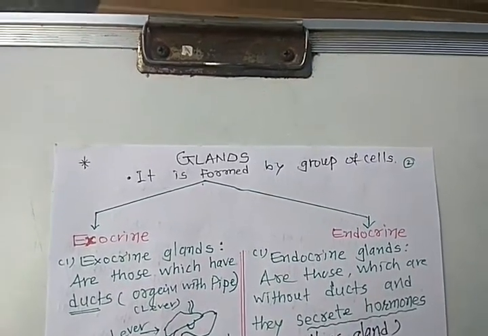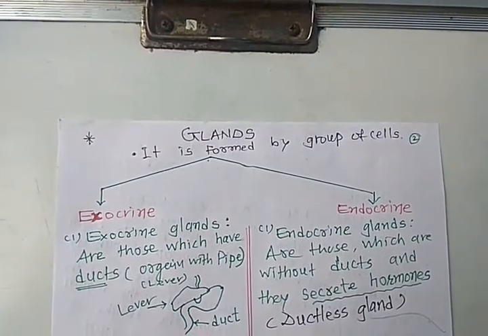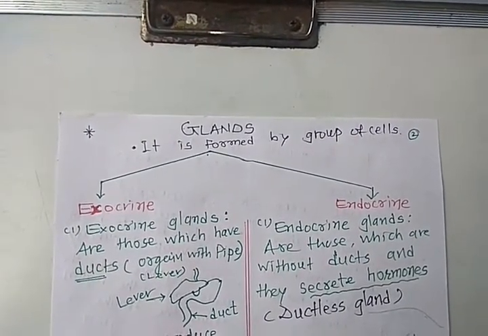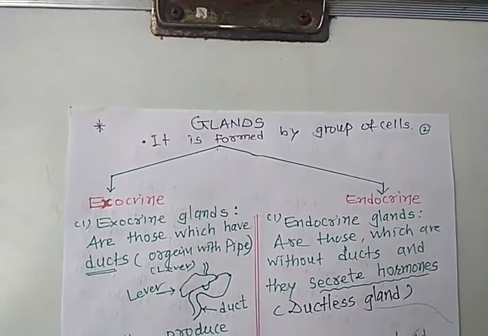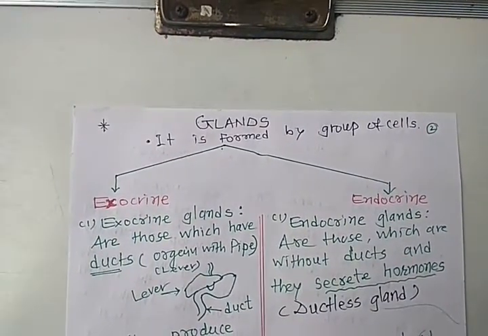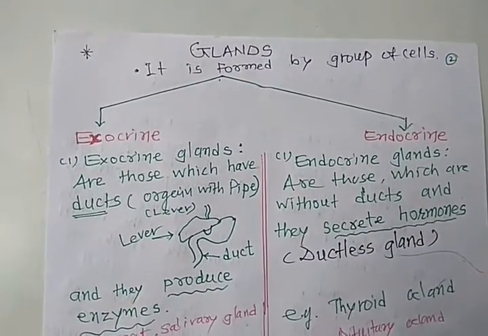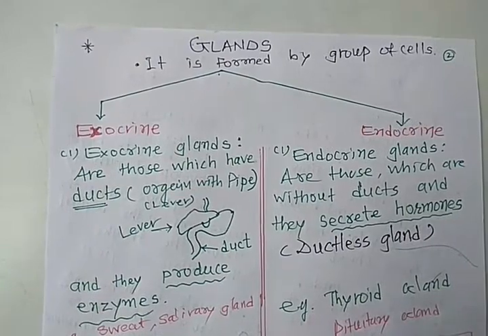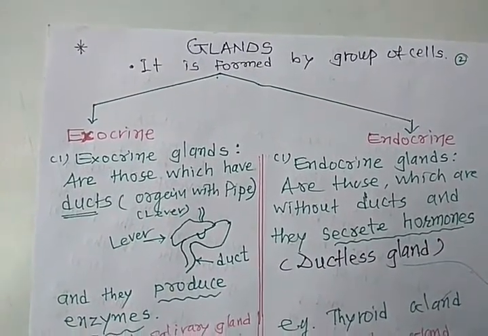Now our next point, that is glands. What is meant by glands? A gland is formed by a group of cells, that is tissue, right? So a gland is nothing but a group of cells, that is tissue. Now there are mainly two types of gland: exocrine and endocrine.